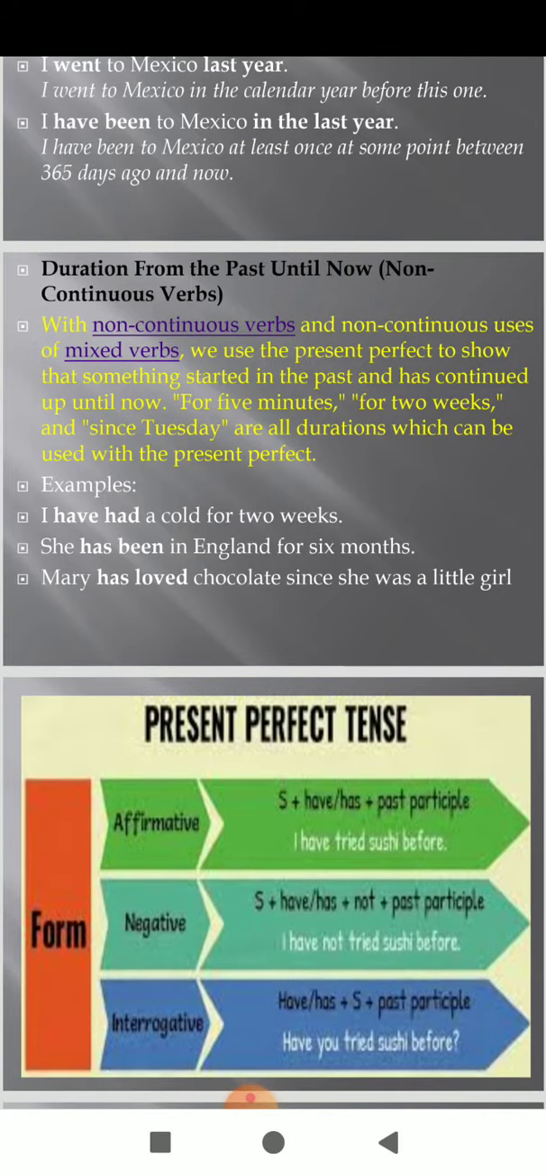So, with non-continuous verbs and non-continuous uses of mixed verbs, we use the present perfect to show that something started in the past and has continued up until now. For 5 minutes, for 2 weeks, and since Tuesday are all durations which can be used with the present perfect tense. I have had a cold for 2 weeks. She has been in England for 6 months. Mary has loved chocolate since she was a little girl.